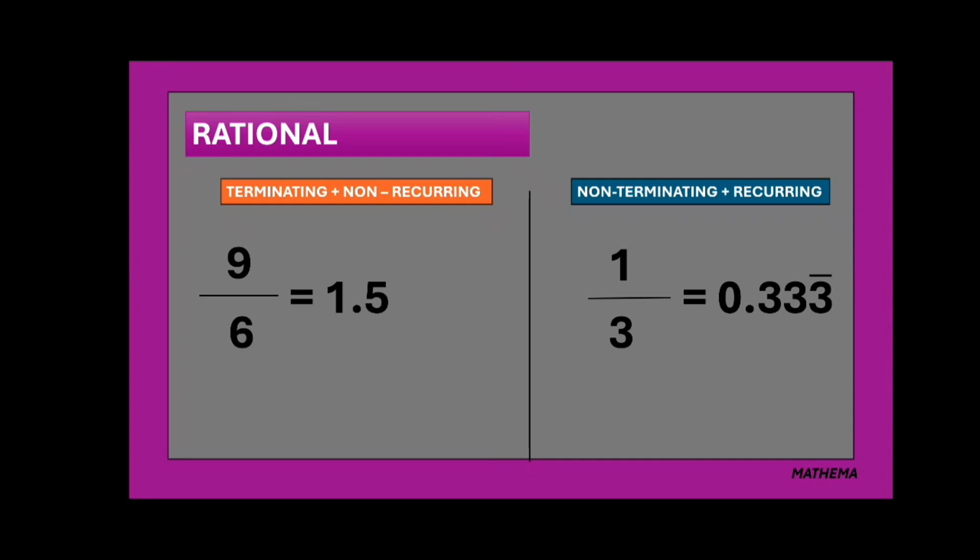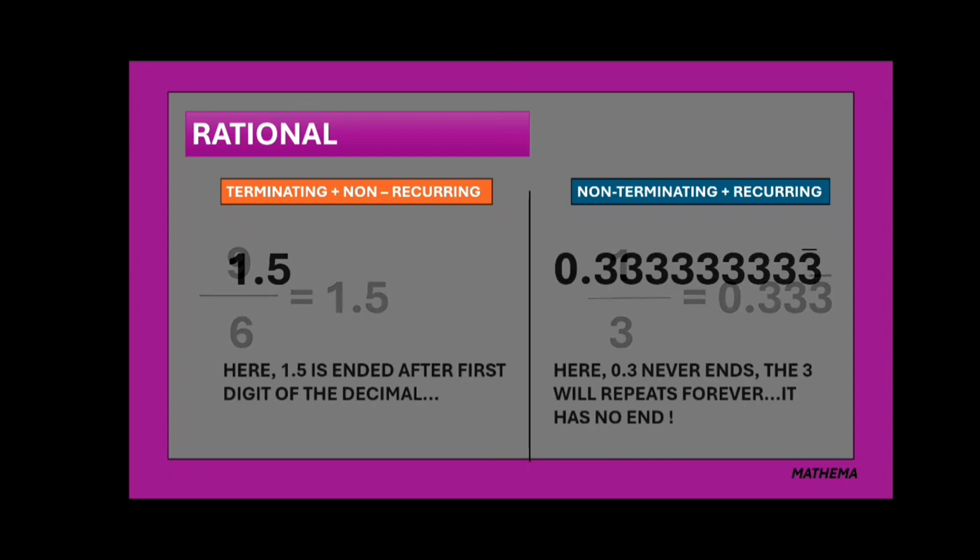Here, 1.5 ends immediately after the first digit of the decimal. That's why it's called terminating, and in 1.5, no repetition is seen. That's why it's called non-recurring. But in 0.333, the 3 will never end. It will repeat forever. That's why it's called non-terminating. And there is a repeated pattern seen. The 3 is repeating. That's why it's called recurring. Hope you have understood this.